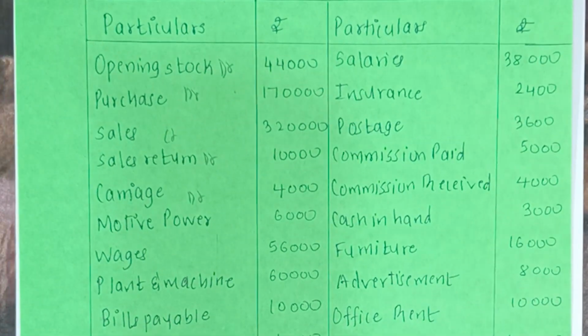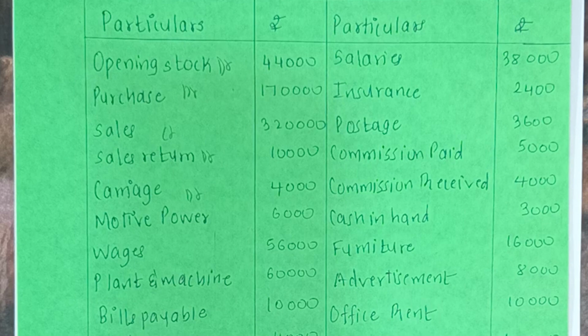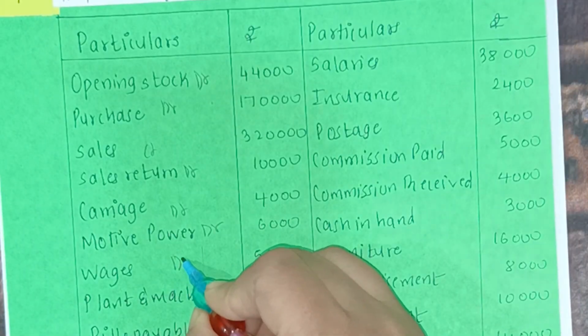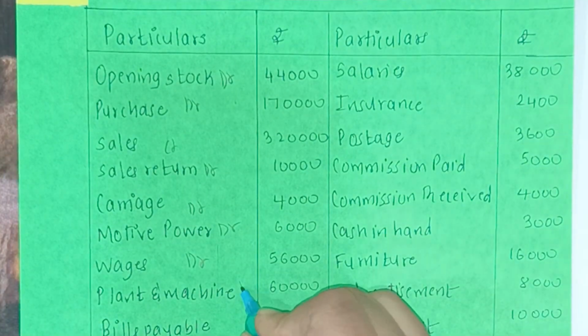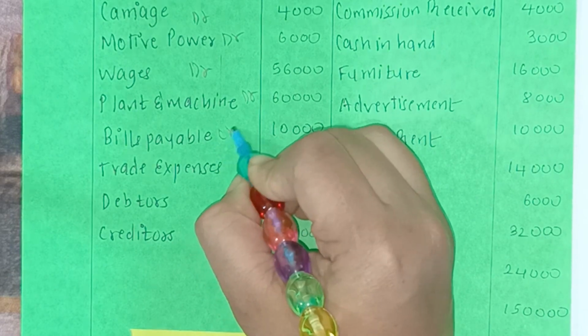Next we have motive power. So motive power basically means any power like electricity or steam energy which has been used. Okay, so motive power, we should know that it is an expense. It is an indirect expense and therefore we will record it on the debit side. Wages is also an expense, so again it will come on the debit side. Plant and machinery is an asset, debit side. Bills payable is a liability, so credit side.